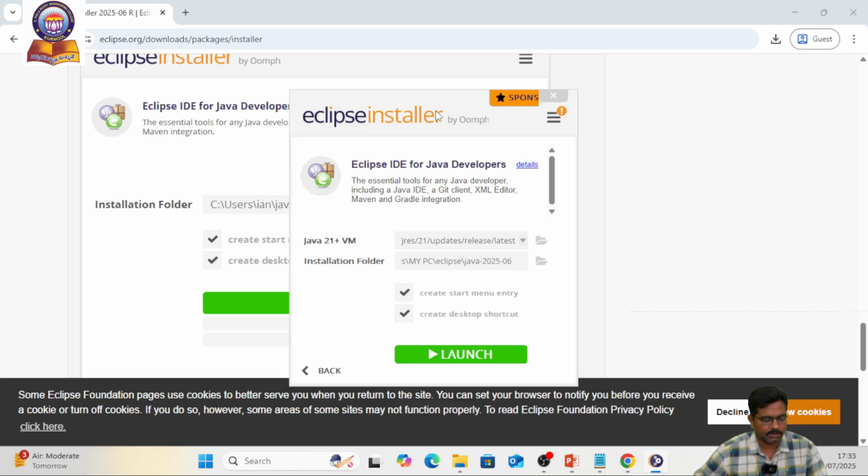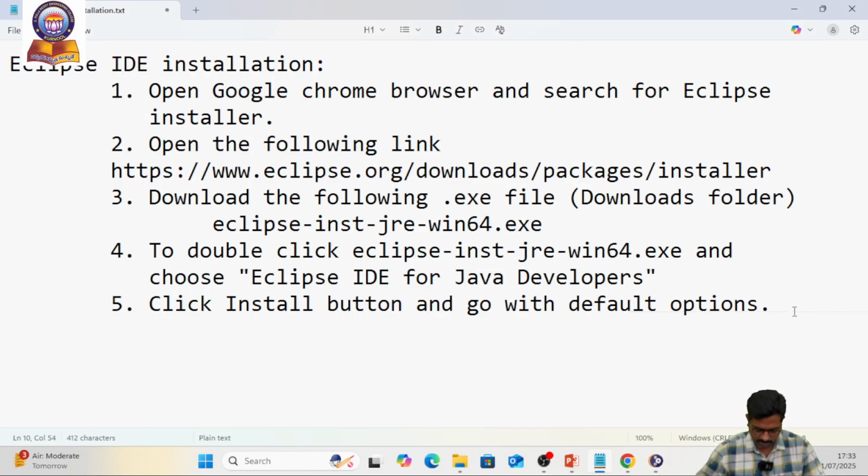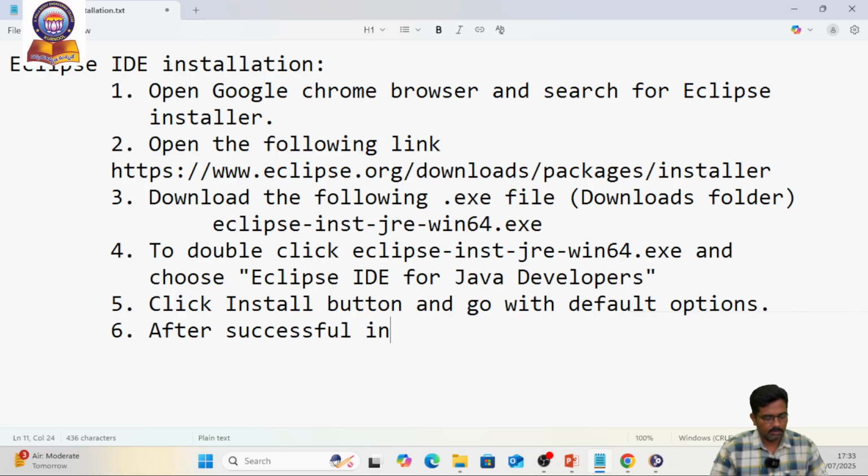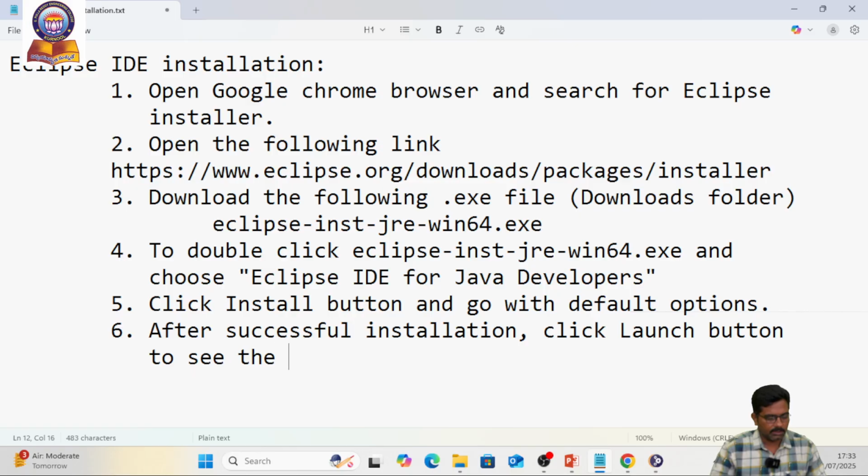Great. The installation process is completed successfully, and we are at the launch button. So we update the sixth step: after successful installation, click the launch button to open the dashboard of Eclipse.